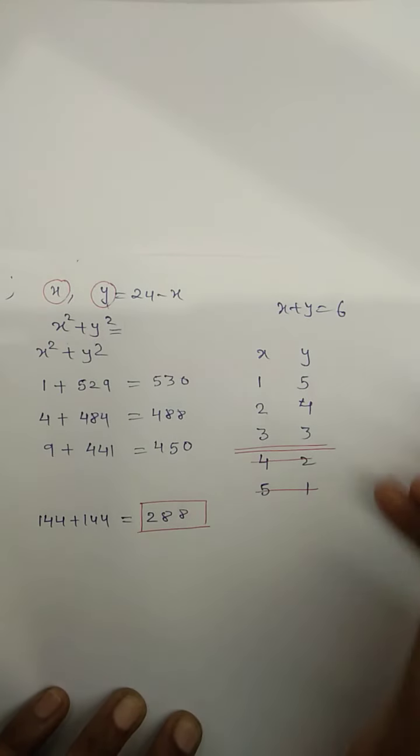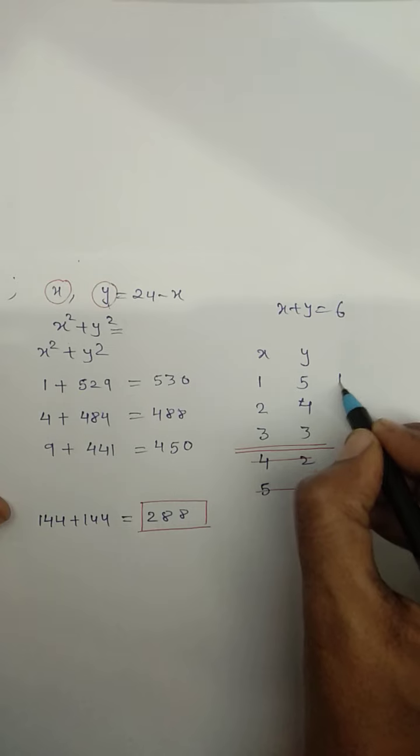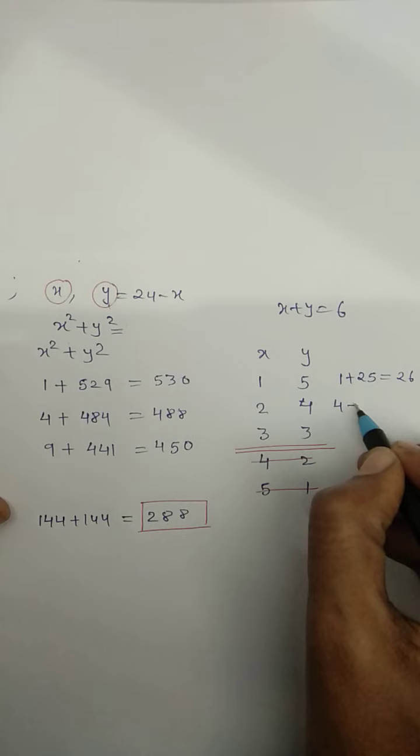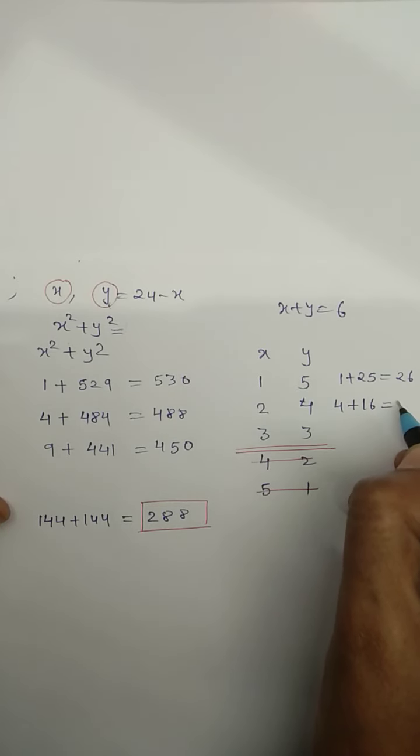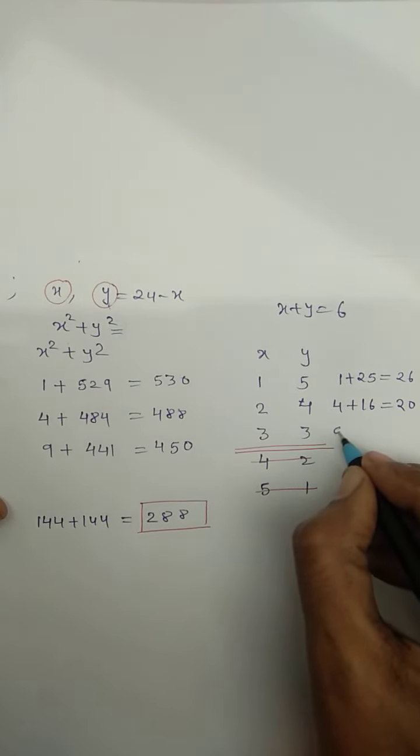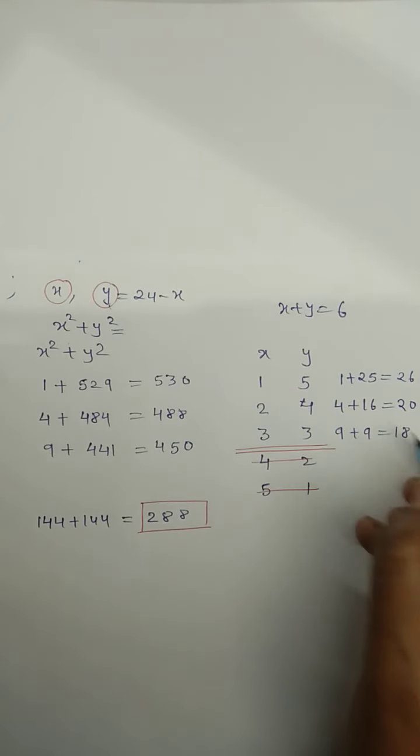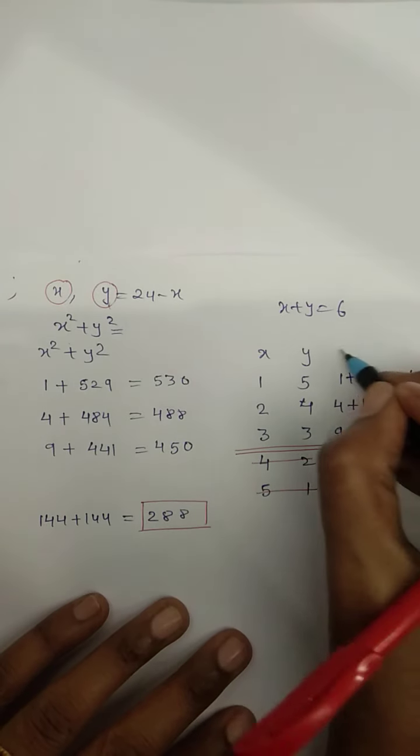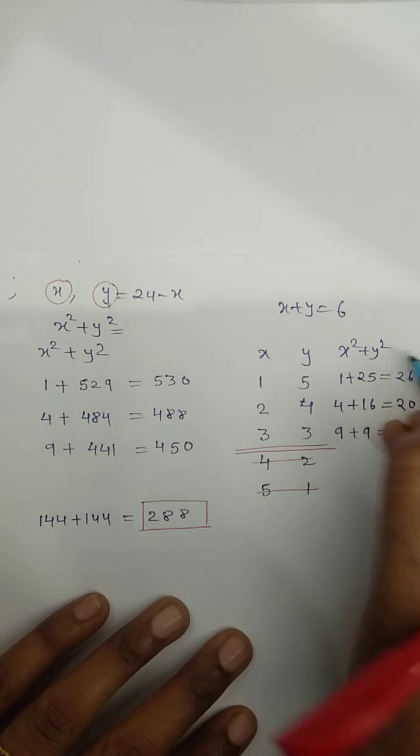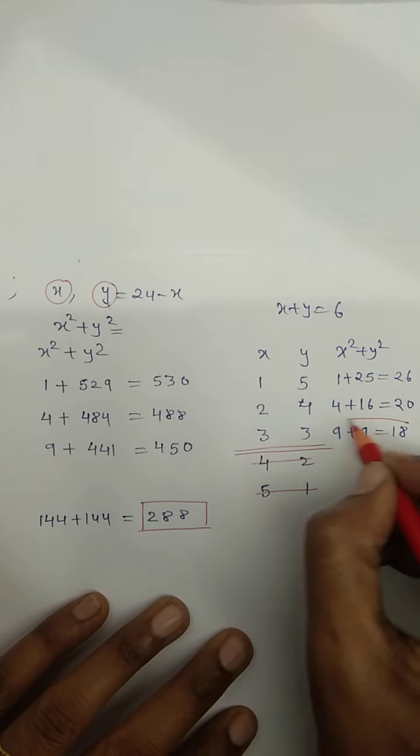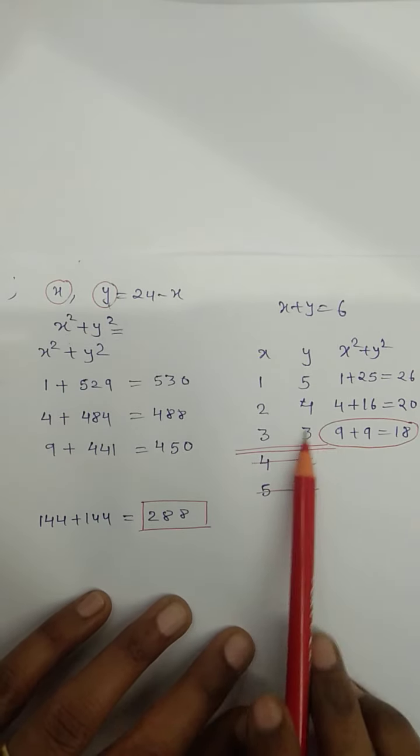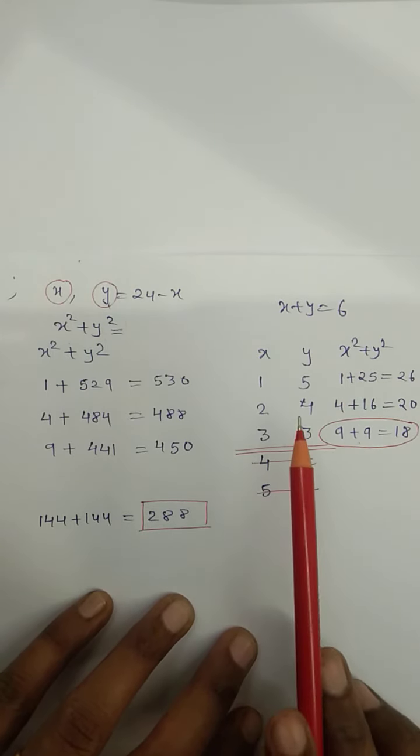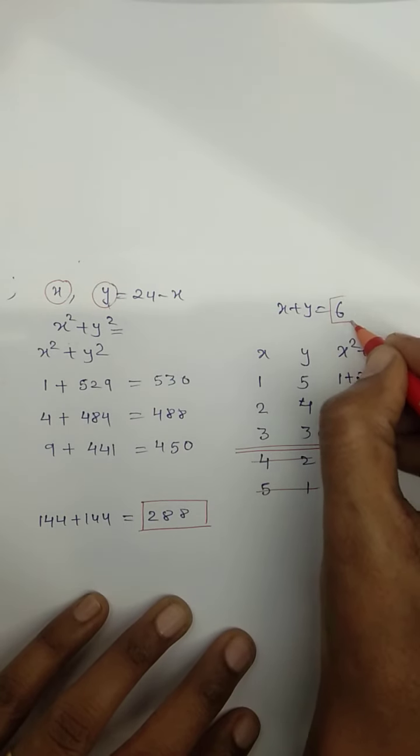And you can find the sum of their squares. The square of 1 is 1, the square of 5 is 25, and the answer is 26. The square of 2 is 4, the square of 4 is 16, and 16 plus 4 is 20. The square of 3 is 9, and 9 plus 9 is 18. I took this small example so that you can understand it easily. Here we have found x square plus y square, and can you see it is minimum here only? So the answer is clear: if we want the sum of squares to be minimum, then I must divide this number into two equal parts.